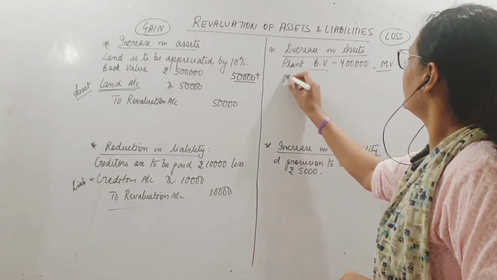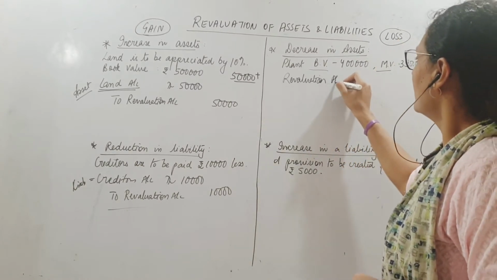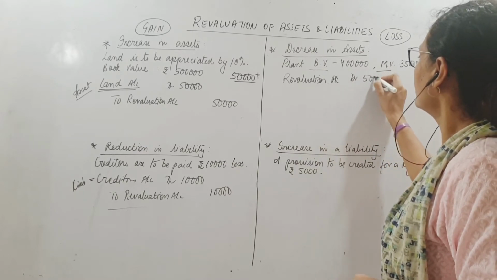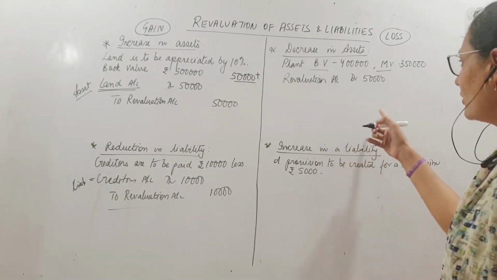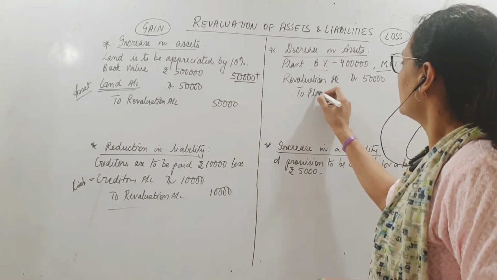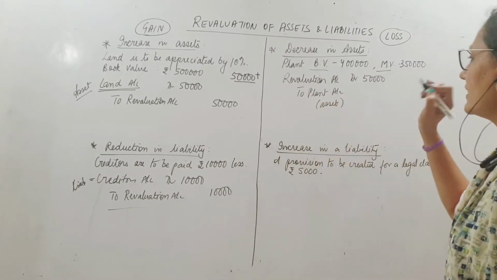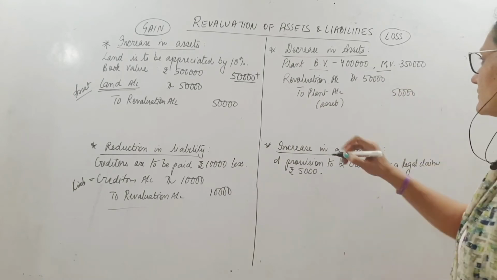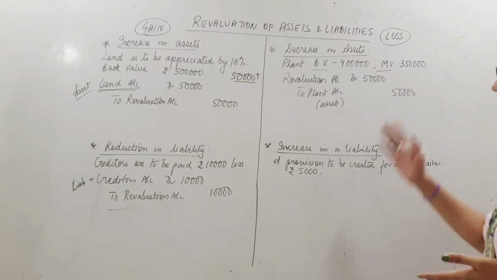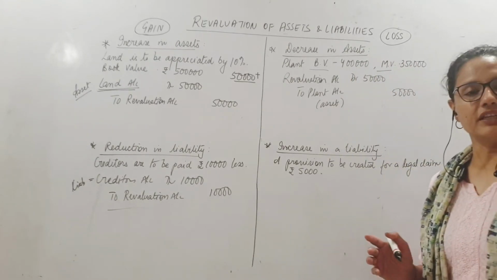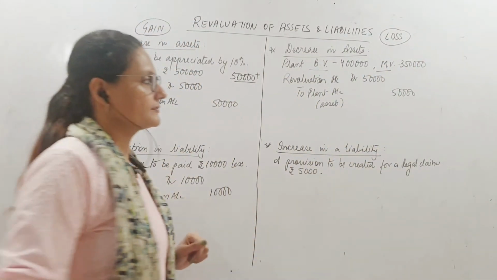Yes. So I will debit the revaluation account because it's a loss for me. All losses to be debited to revaluation. How much? The difference between the market value and book value, the fall in the value, 50,000 to plant account, isn't it? Meaning any asset that is reducing, you should credit that account. You will not write 3,50,000 here because that is not the decrease in asset. Decrease value is from 4 lakh to 3,50,000. So 50,000 कम हुआ ना, so decrease is by 50,000. Entry will be with 50,000.